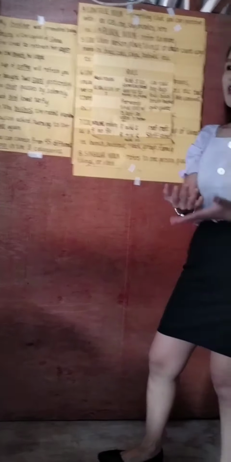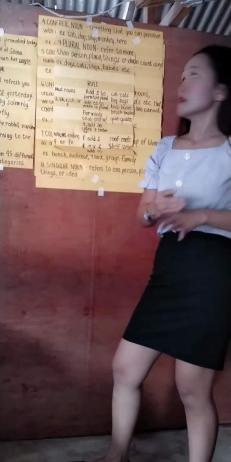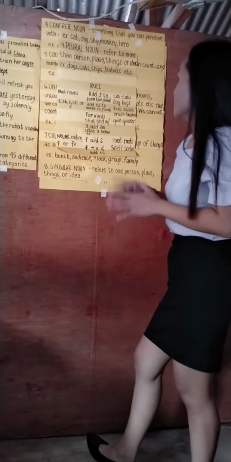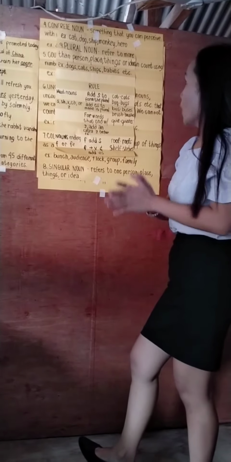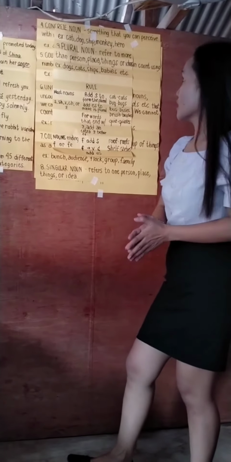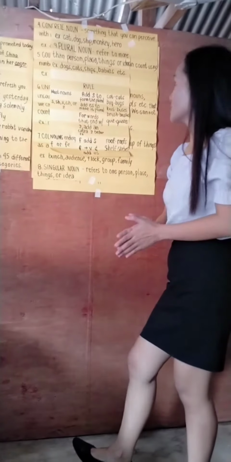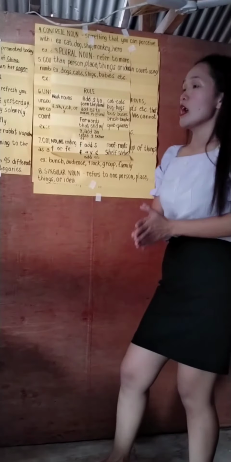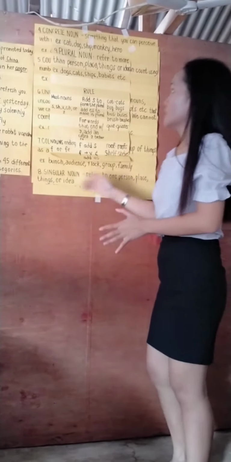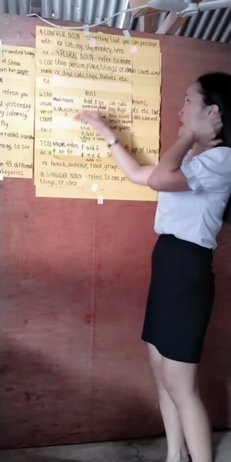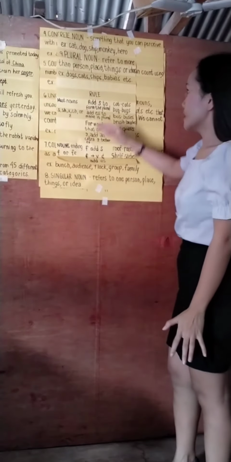And now let's proceed to the last one, which is the plural noun. Okay. What is plural noun? Plural noun refers to more than one person, place, thing, or idea. Examples: dogs, cats, sheep, babies, and etc. Class, here we got a rule. So class, here in plural noun we got some rules.